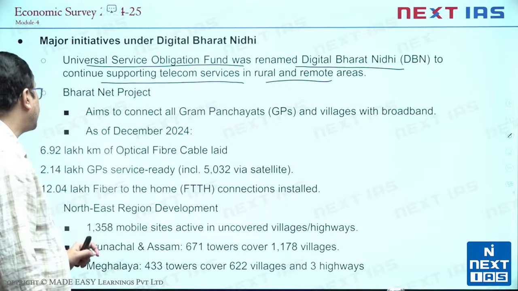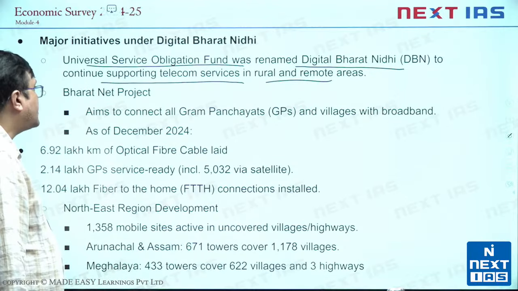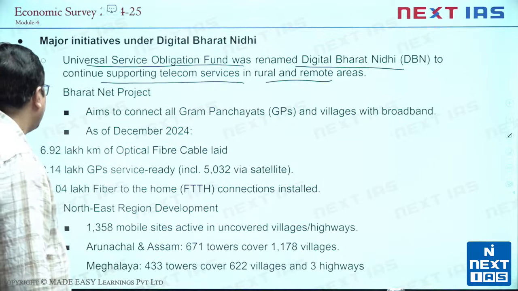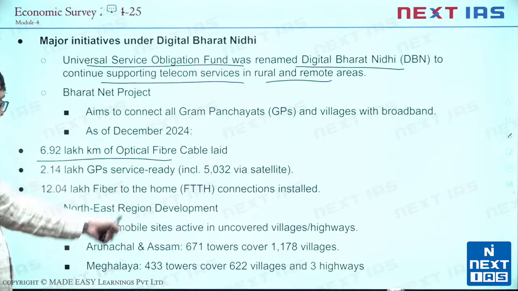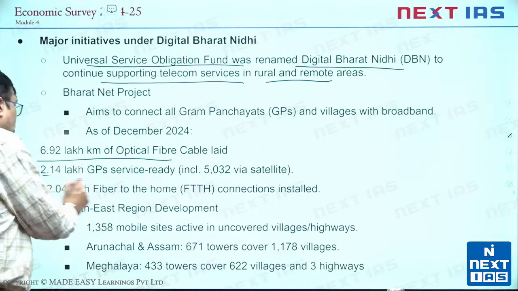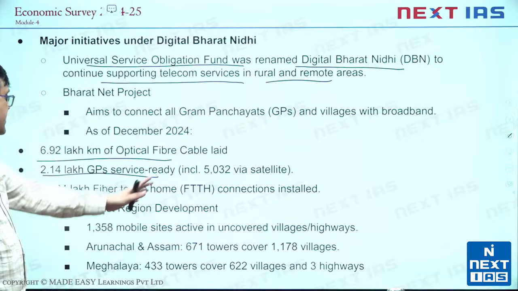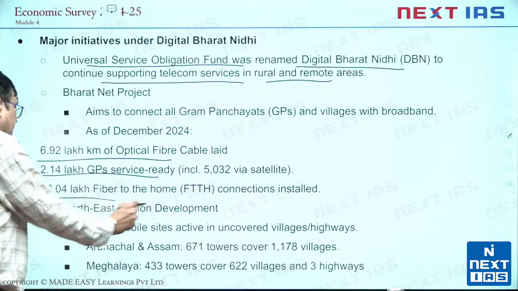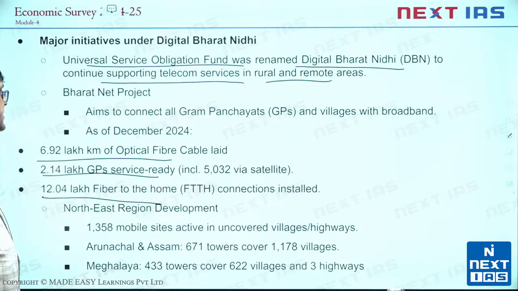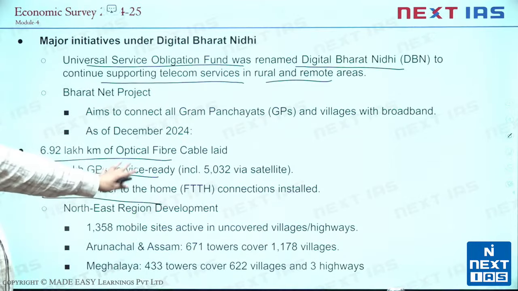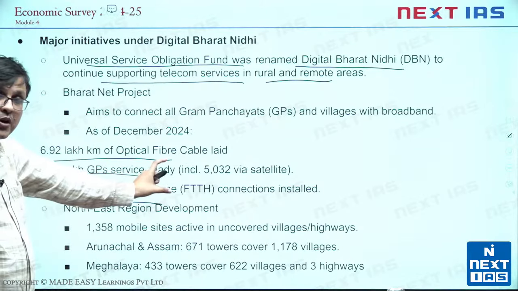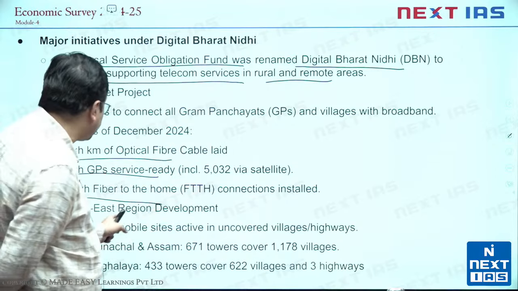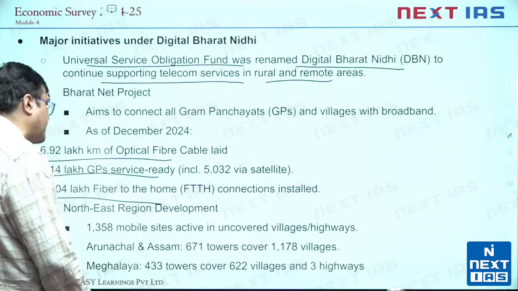And the BharatNet project, which was started in 2015 to connect all gram panchayats and villages with broadband: as of December 2024, this is the achievement of BharatNet, again keep it with yourself, 6.9 lakh kilometers of optic fiber cable have been laid, 2.14 lakh GP services ready, and 12.04 lakh fiber to the home established. The GP is gram panchayat. So when you look at all these, we see that BharatNet is making its own progress at a very decent pace. We also see that in the Northeast region they have focused a lot on development.